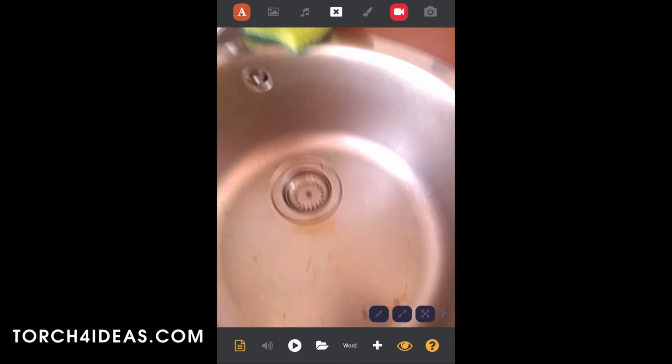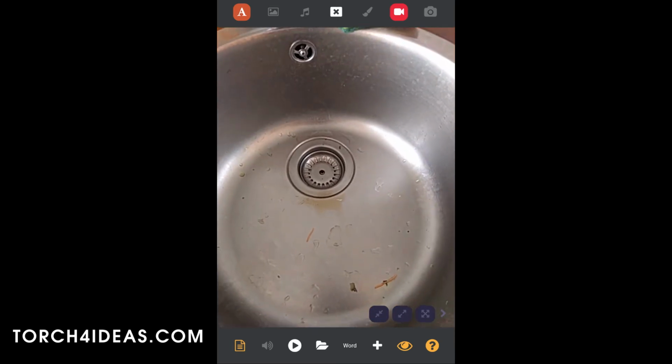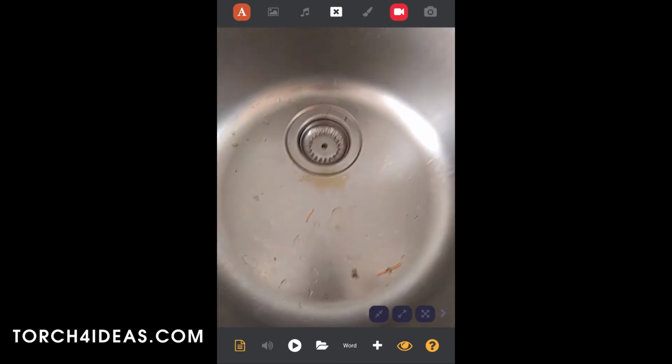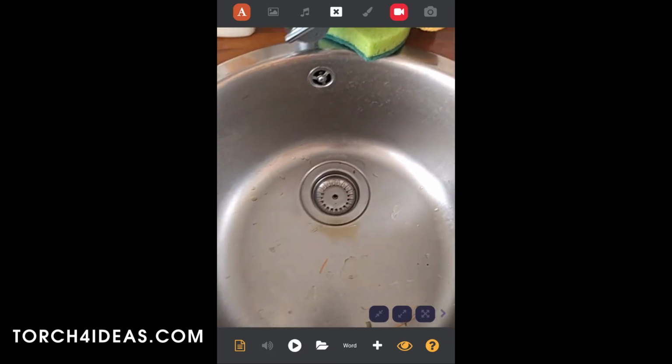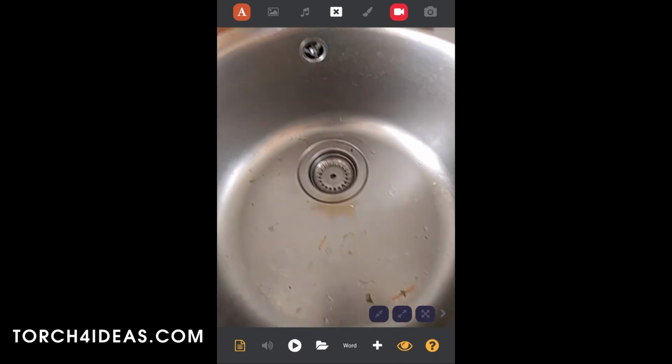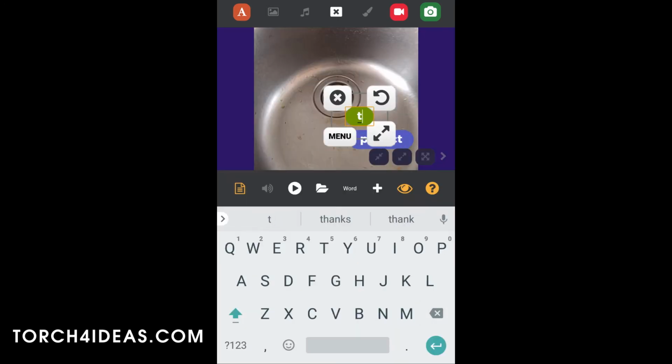Alright, welcome to Torch, and we're gonna flex the creative muscles and make an example of diverging and converging with something we care about. This is the sink, and it gets blocked with organic matter, and we have to use these cleaning products. So is there something else we could do, that is more original, different? Well, we use the video function, we take a snapshot.